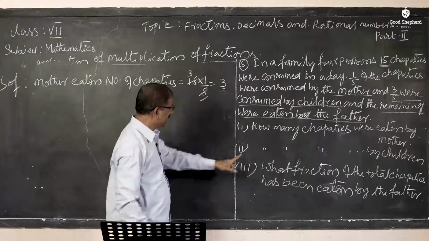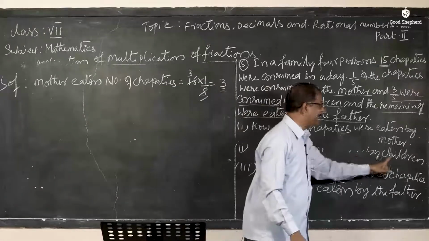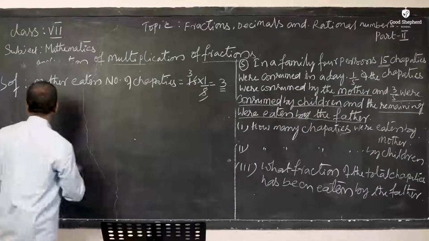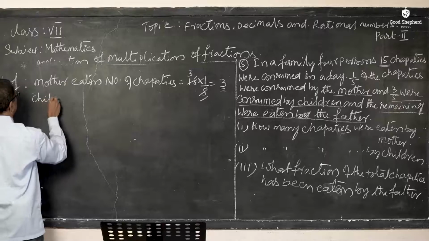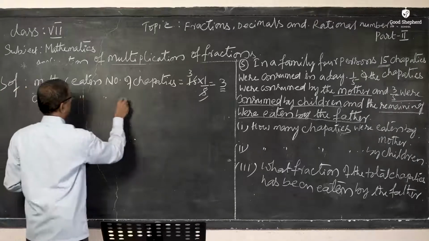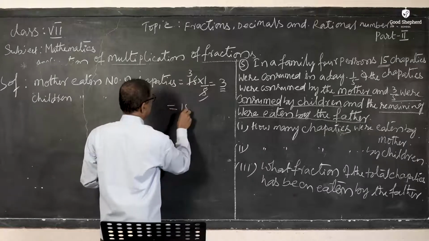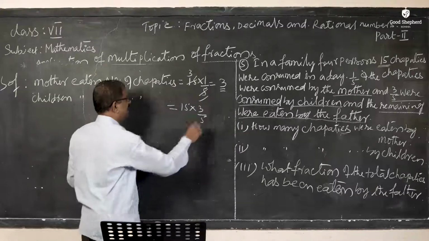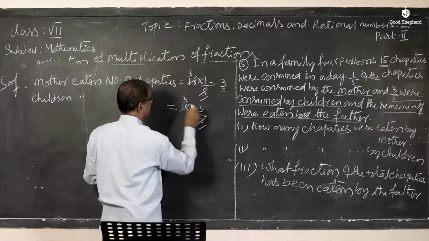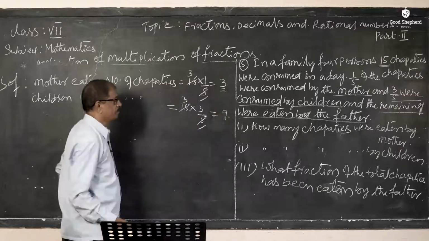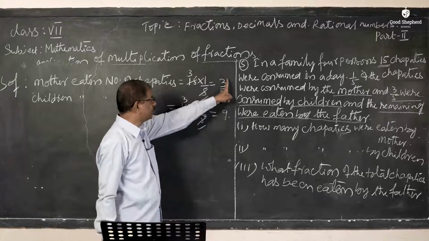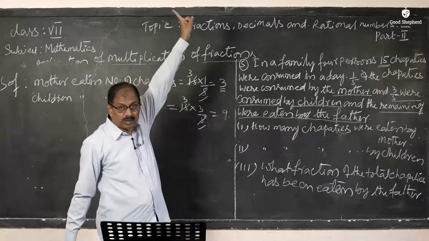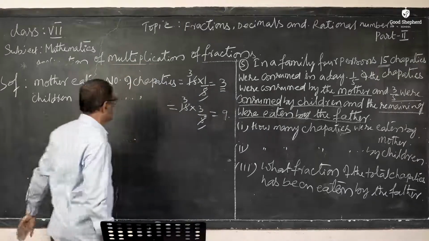The next question is how many chapatis were eaten by the children? He said 3/5. Now write: the number of chapatis eaten by the children. How much is given? 15 into 3/5. The remaining is the father. Now 5 ones are 5 and 5 threes are 15. 3 threes are 9. So now we got it. Mother took 3, children took only 9 chapatis. 9 plus 3, how much is it? 12. Total number of chapatis? 15.